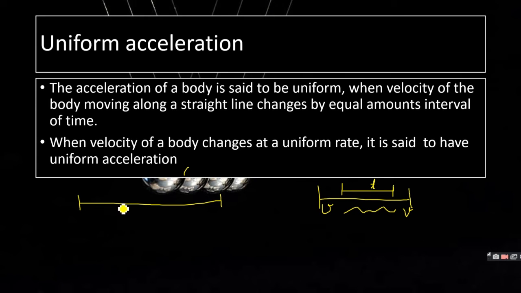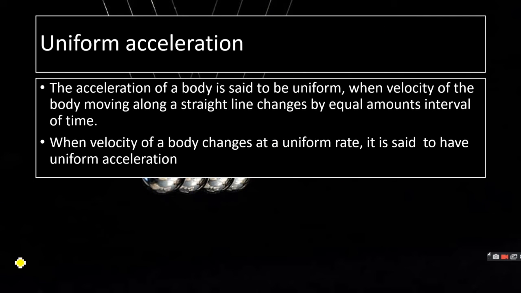Right? So for instance, let's assume that my acceleration at this point was 3 meter per second square. Here was 3 meter per second square and again it was 3 meter per second square. So the rate of change of velocity here is same. That means the motion which I am possessing is uniform acceleration.